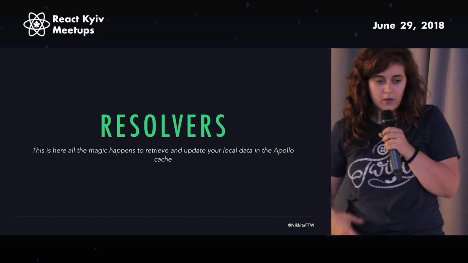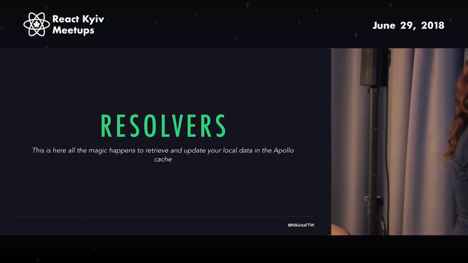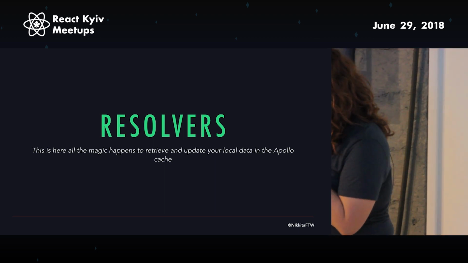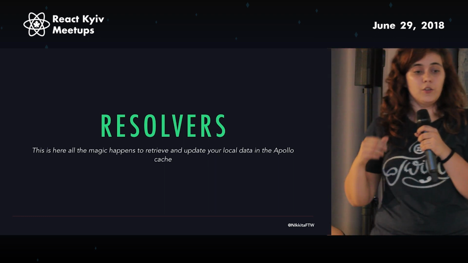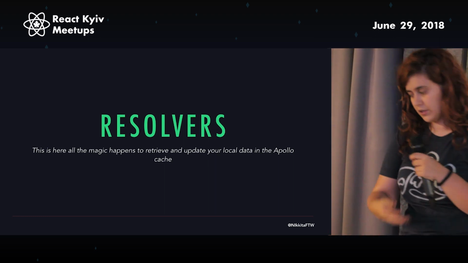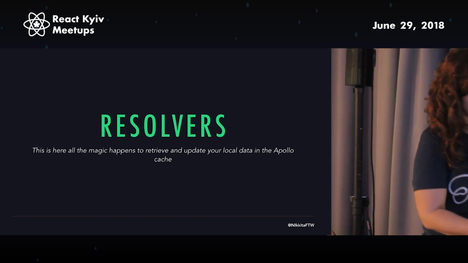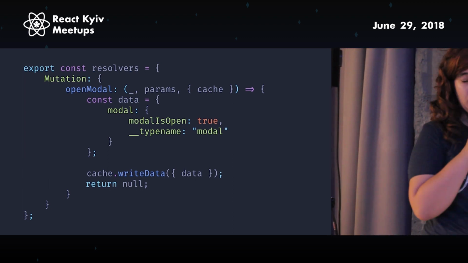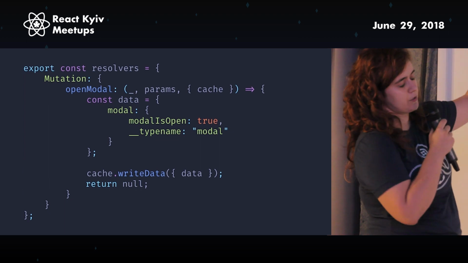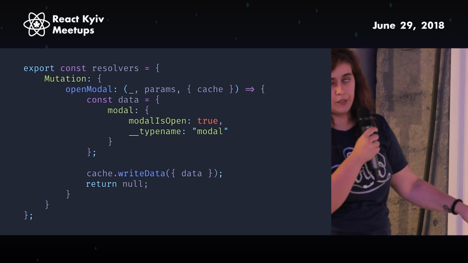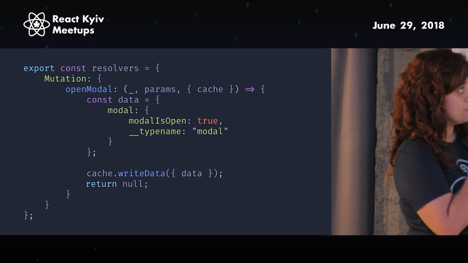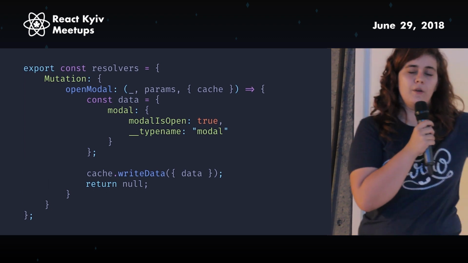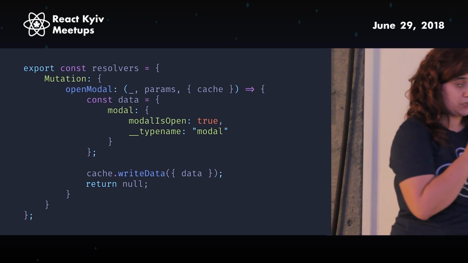So resolvers. If you ever created a GraphQL API, this is the same exact thing. This is where the magic happens. Basically, this is where you pass in a function that changes the state, and that's it. I don't remember the name of the thing in Redux, but it's like that. Okay, so what's the idea of the resolver? Resolvers work the same way, as in they have mutations and queries. In this case, I'm using a mutation that will open the modal. The first parameter usually doesn't really matter. It's the parent query or the parent mutation, which 90% of the times you won't need. The other 10%,